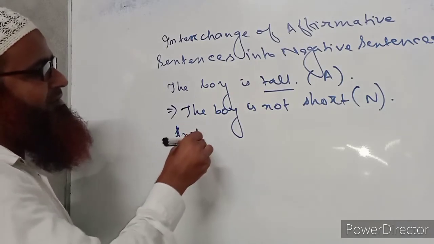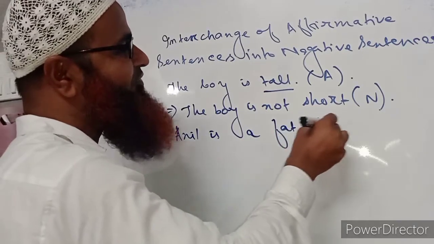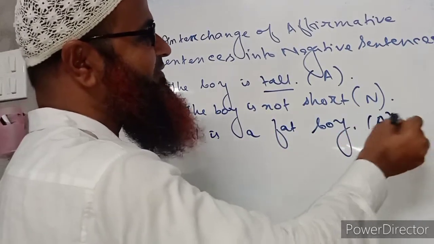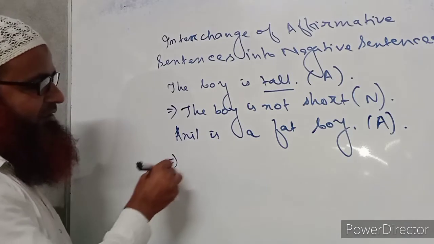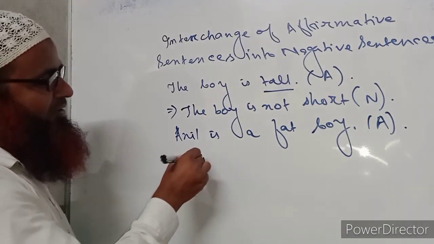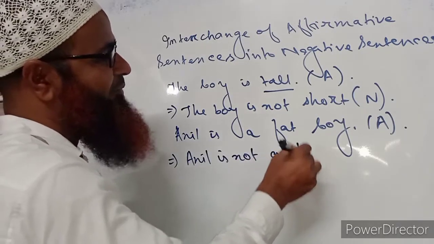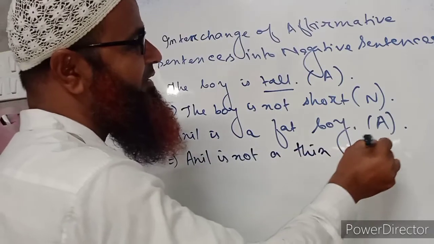Like this, Anil is a fat boy. So this is an affirmative sentence. When we turn it into negative without changing its meaning, we have to write Anil is not a thin boy.